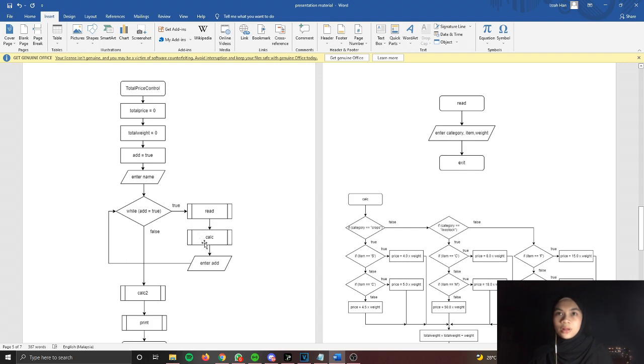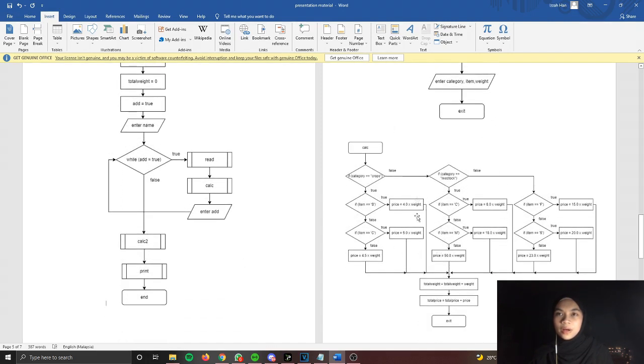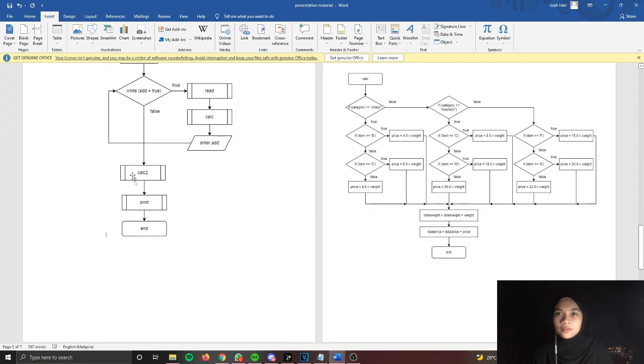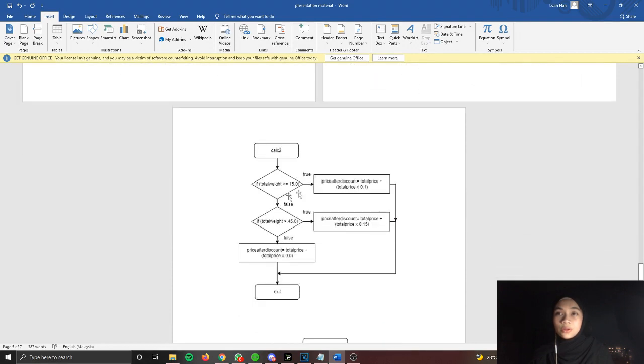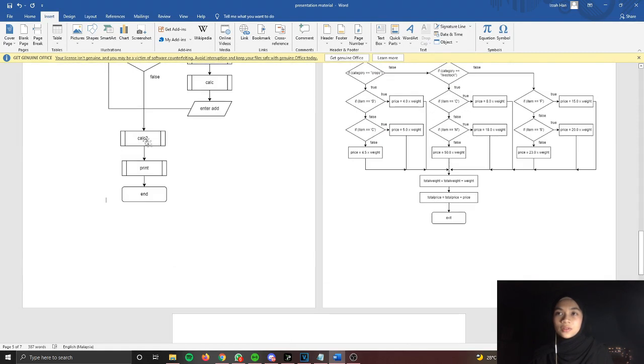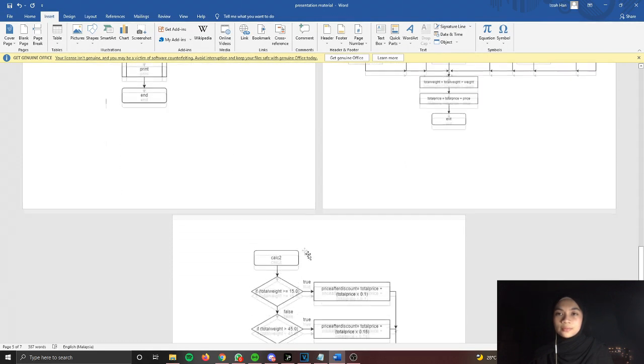In the calc module, price will be calculated, followed by the accumulation of total weight and total price. Total weight and total price values from the calc module will be passed back to the main module. After the loop is terminated, total weight and total price values will be passed to the calc 2 module. In this module, price after discount will be calculated, then it will be passed to the main module. The main module then will pass the price after discount value to the print module to display the appropriate output.